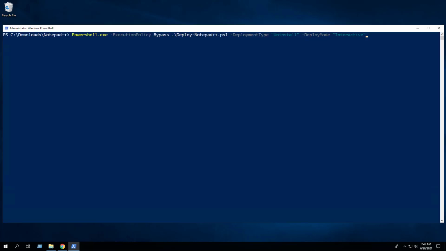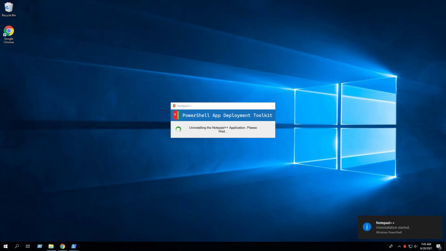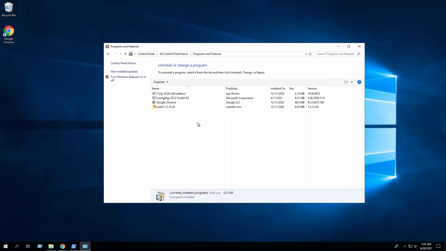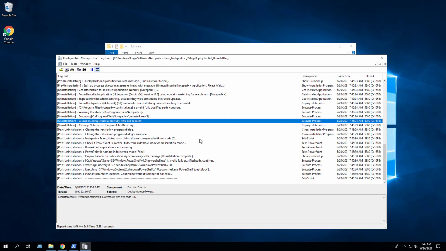Now we can perform an interactive uninstall by changing the deployment type parameter from install to uninstall. We can confirm that Notepad++ has been uninstalled and also verify that in the log file.